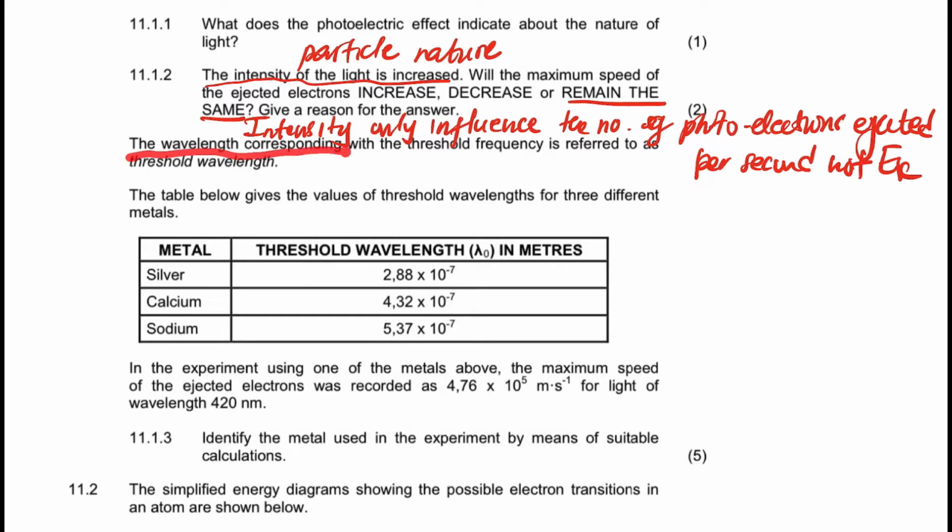Now it says the wavelength corresponding with the threshold frequency is referred to as the threshold wavelength. So the threshold wavelength that corresponds to the threshold frequency is called the threshold wavelength.